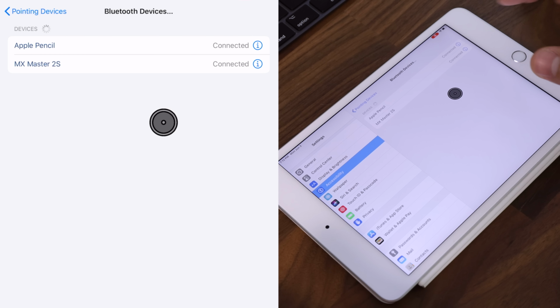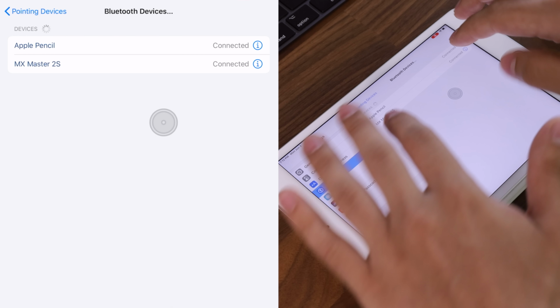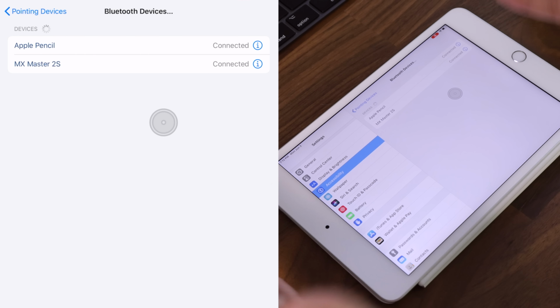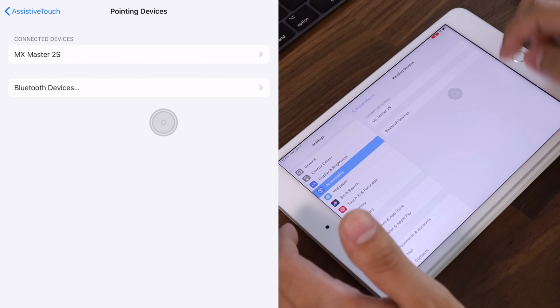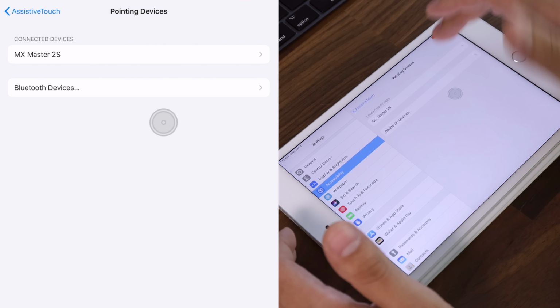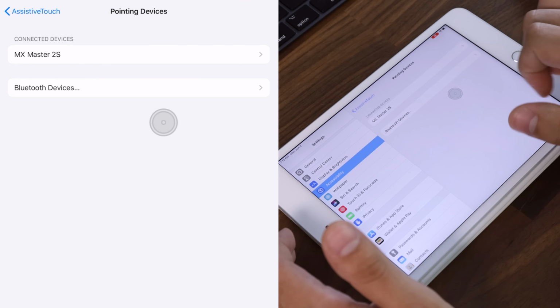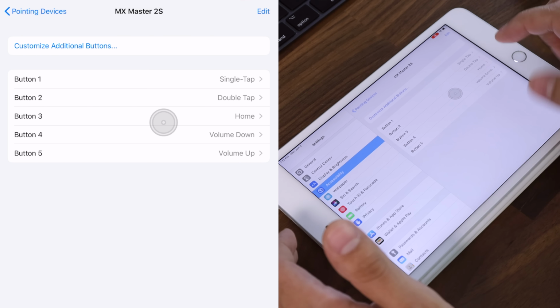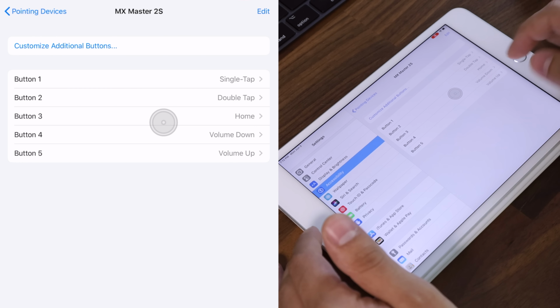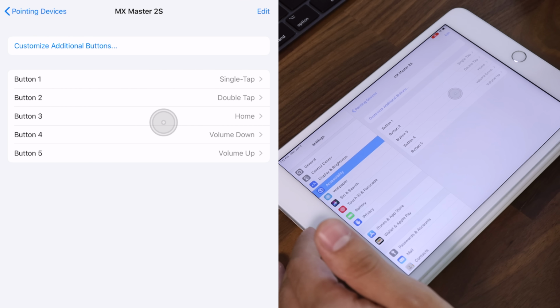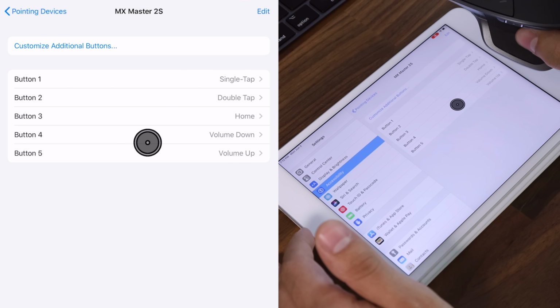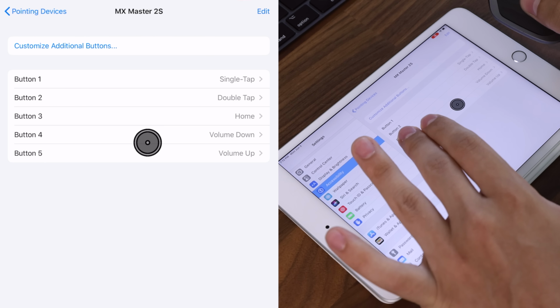Normally if it wasn't connected, I would just set this up as a normal Bluetooth device right here in this option menu, and then it would show up perfectly under there. Now you can see here we have the MX Master 2S added. I can actually click here. We actually get quite a few options here. We have 5 total buttons that we can customize from this master mouse onto here to do different things.